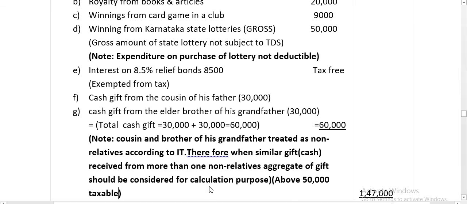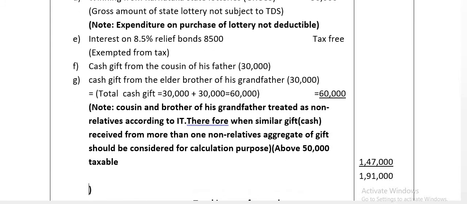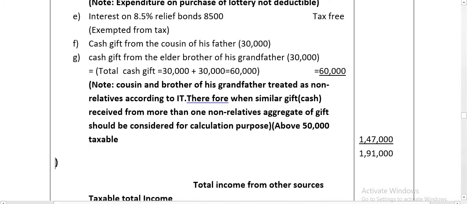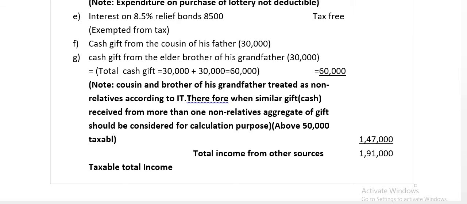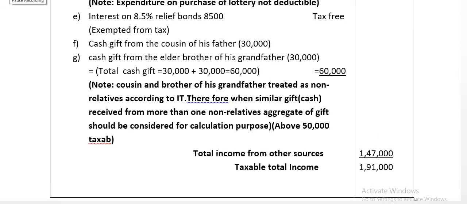Therefore, total taxable income from other sources 1,47,000, and taxable total income 1,91,000.